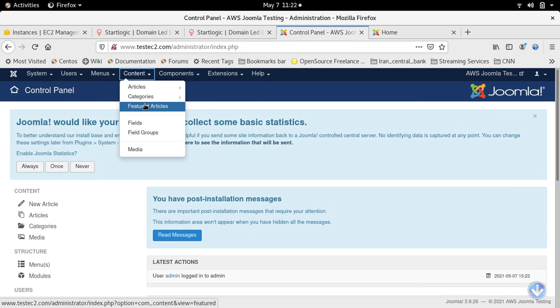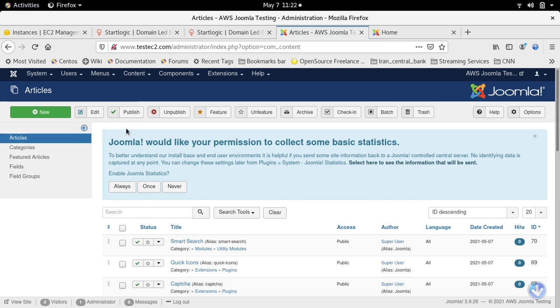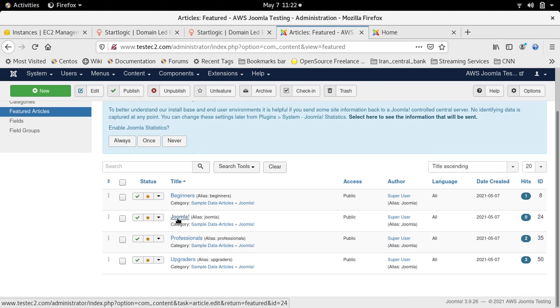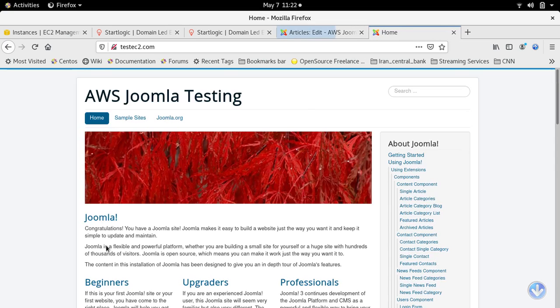So we go into content, articles. If you're familiar with Joomla, you know the CAM: categories, articles, menus. We go to featured articles. And this is the Joomla article. That article is this article right here.